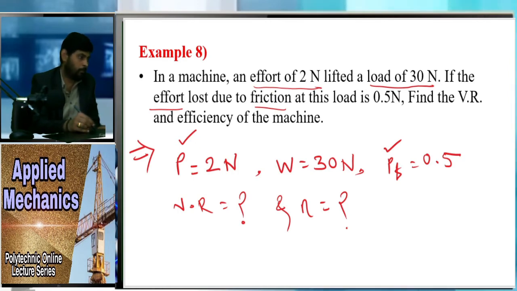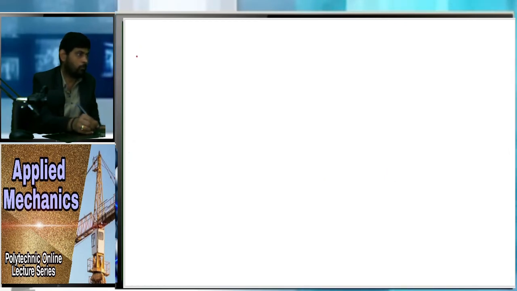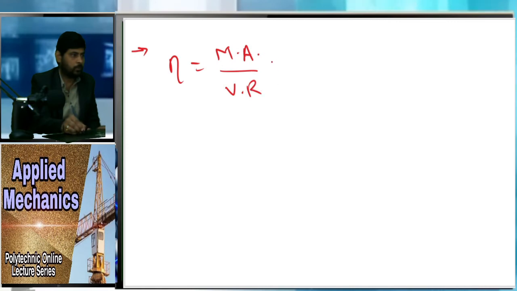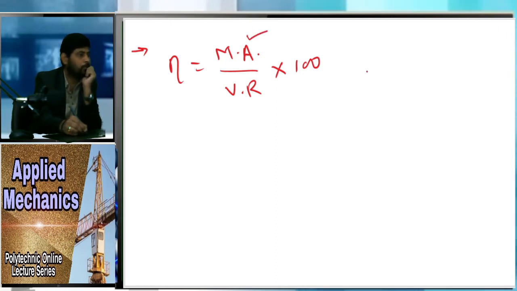Now what do we know? We know the formula of efficiency, that is mechanical advantage divided by velocity ratio into 100, right? But you can see here we don't know the value of MA.